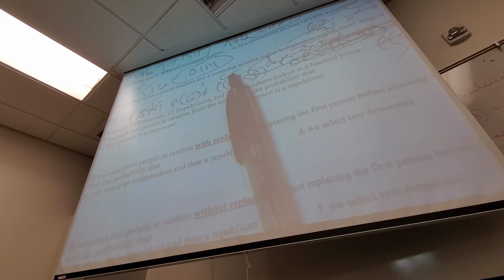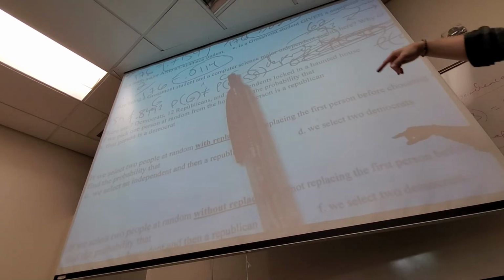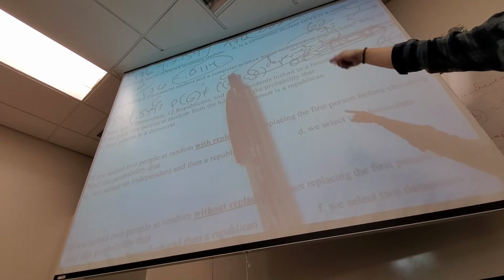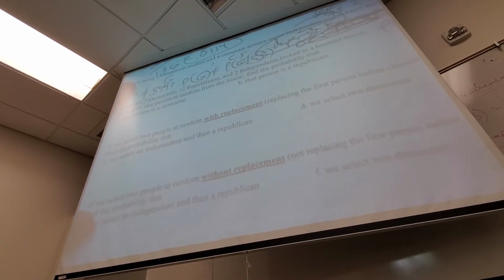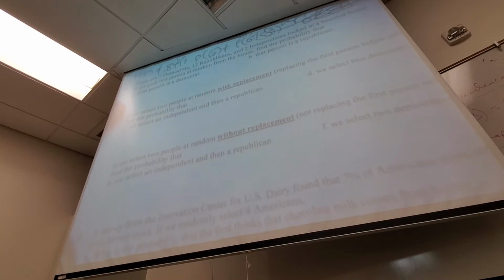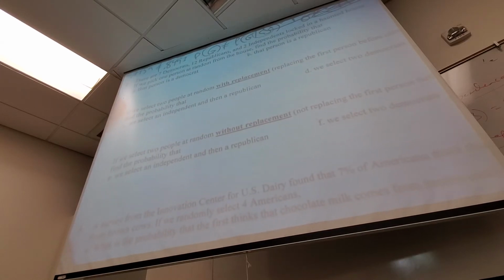All right. So let me build up what we need for this next. The first part of the next problem you should be able to do, right? Let's do it. And then the second part is like, what the heck? I want to shove all these people into a house. If you pick one person at random from the house, how many people are there in that house? 21. Yeah, 21.